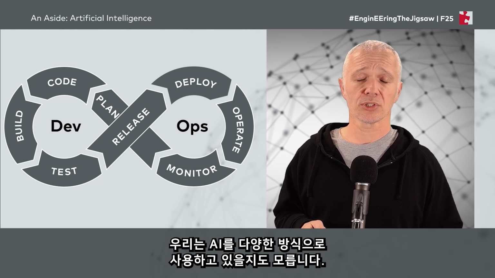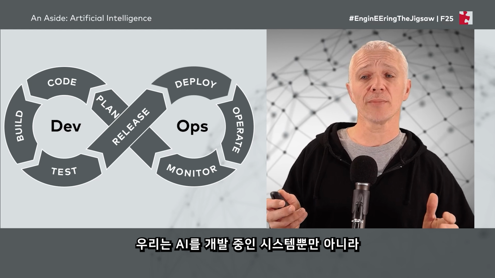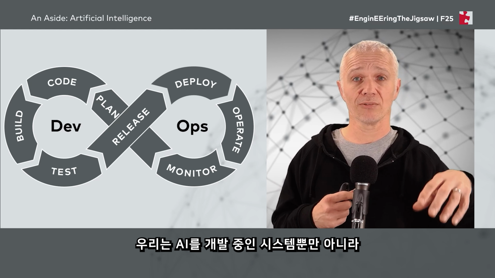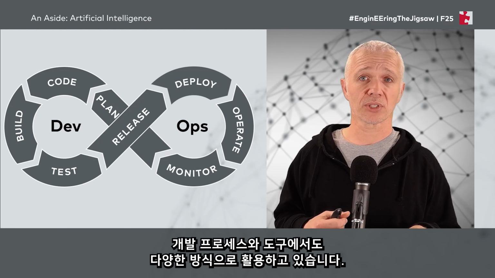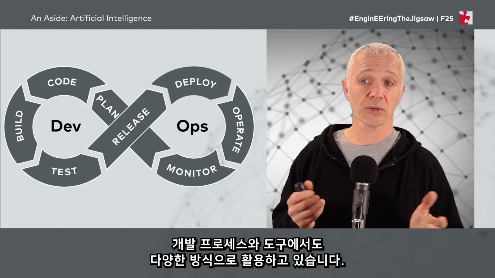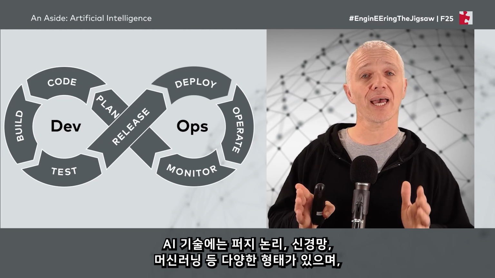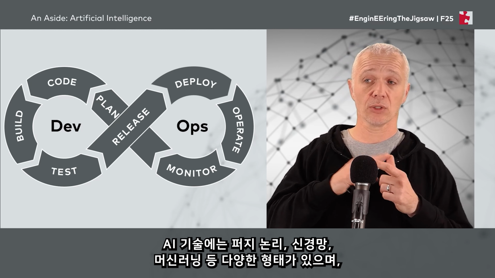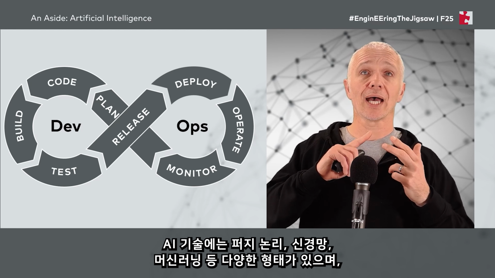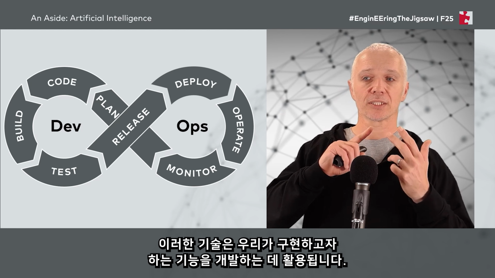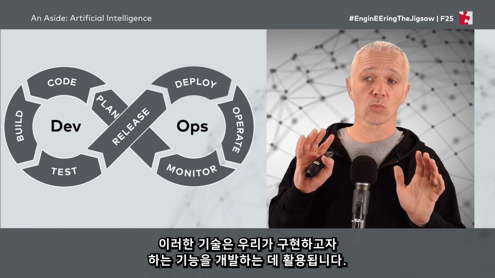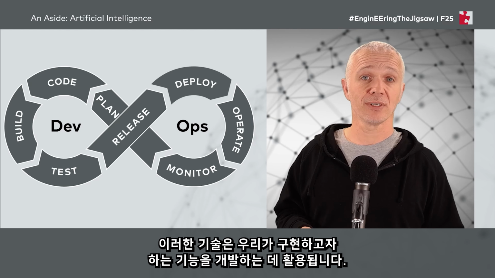be making use of AI in a number of ways. We might be making use of AI in the system we're developing or in our development process or tooling or both. So some common kinds of AI, artificial intelligence, are fuzzy logic, neural networks, and machine learning. And these are used in different ways to build technologies that we might want to make use of.